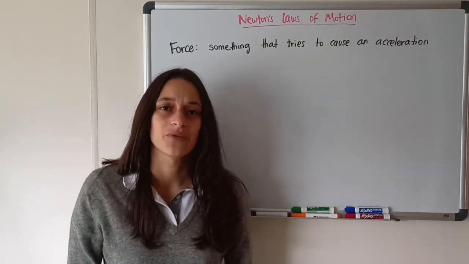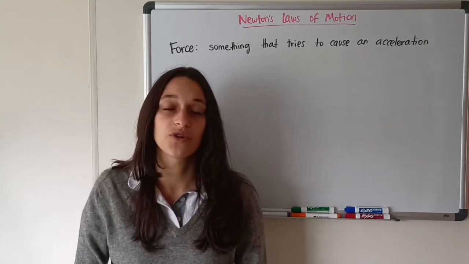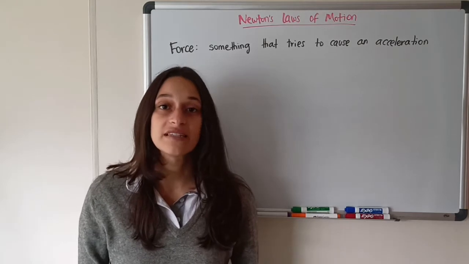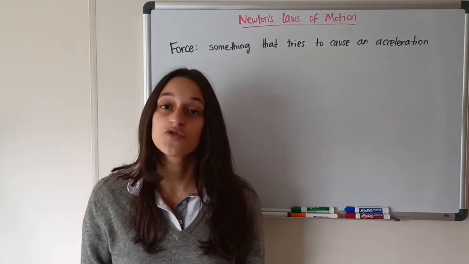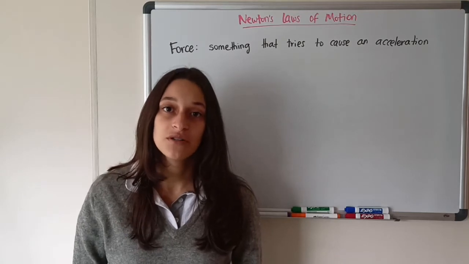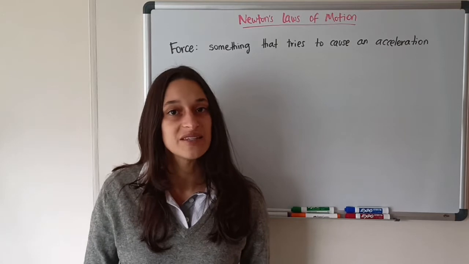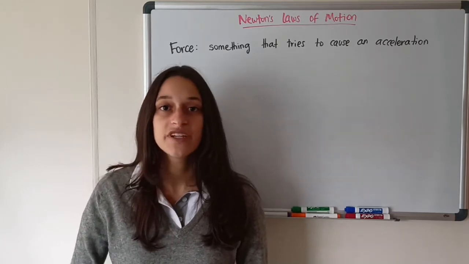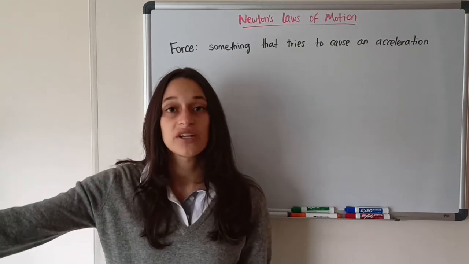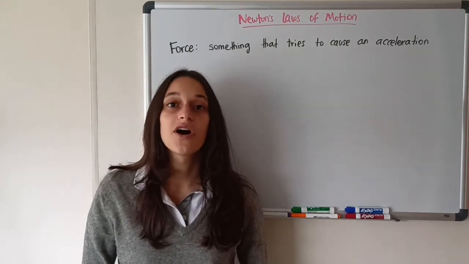So here you may think, wait, that's not true. I mean, if I make a ball roll through the ground, at some point it's going to stop. But the point there is that there is a force acting on it. There's friction. The ground exerts friction, which is going to stop the ball. You can think of a situation where there are no forces, and that is in space. If there is an asteroid moving through space, if it doesn't collide with anything, it'll continue moving in a straight line forever. So this brings us to Newton's first law of motion.